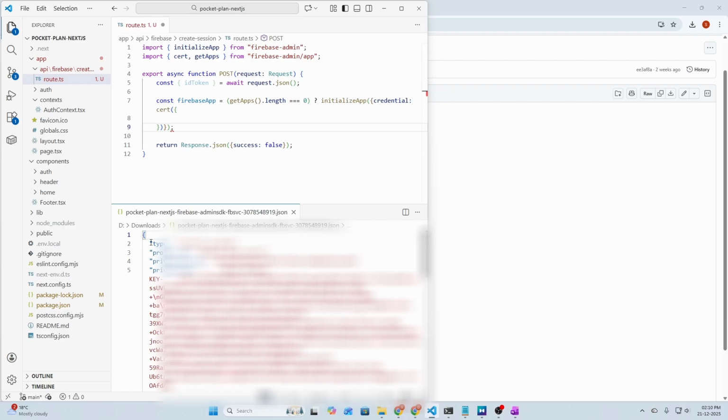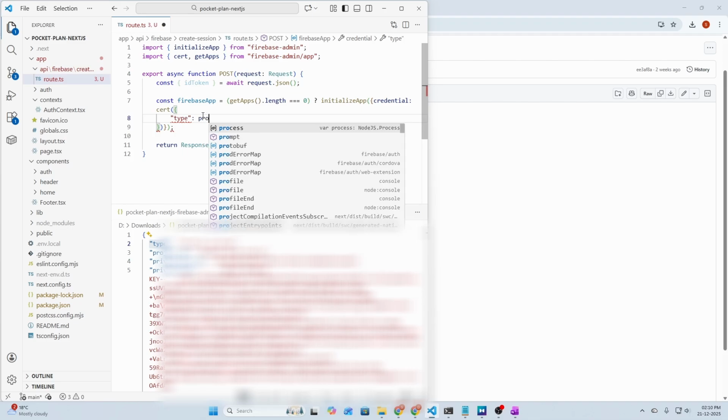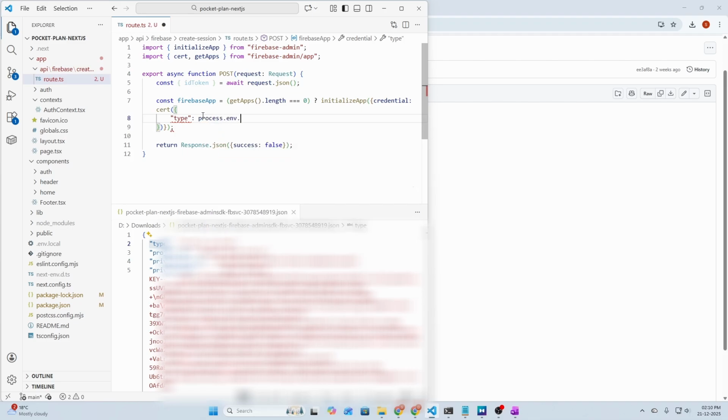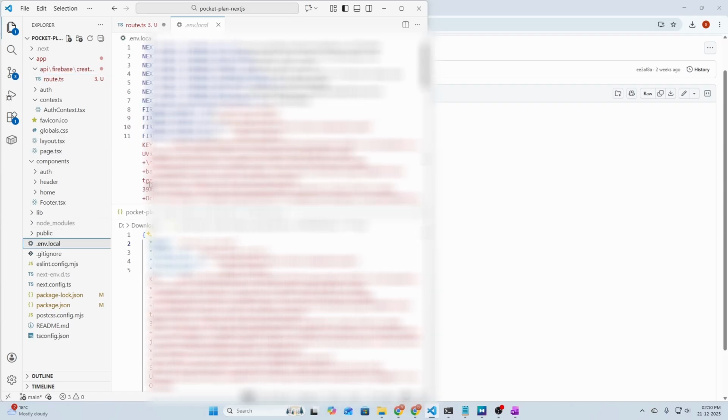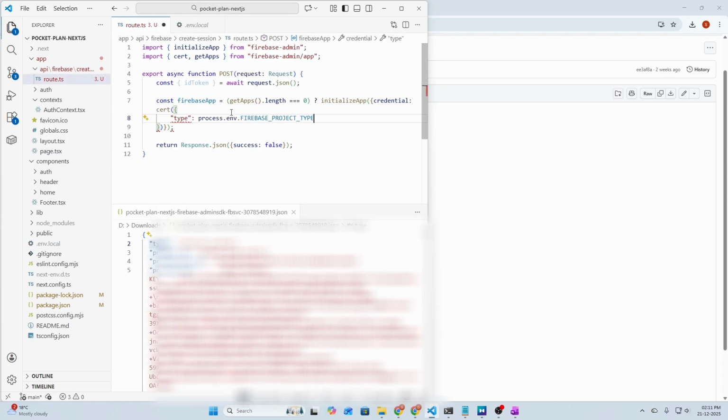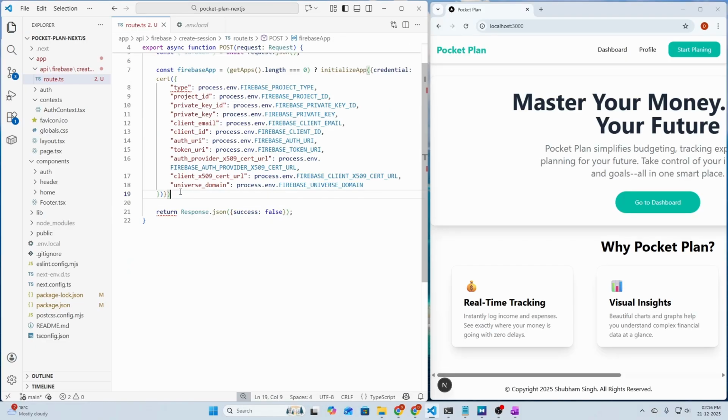So let's copy these keys here. So type will be process.env, we need to copy it from the environment variable files. So let's copy this here and paste it here. Next we need to do the same for project ID, and let me just quickly do it for you. Okay, so I have copied our keys from the private key file and the values from the environment files.